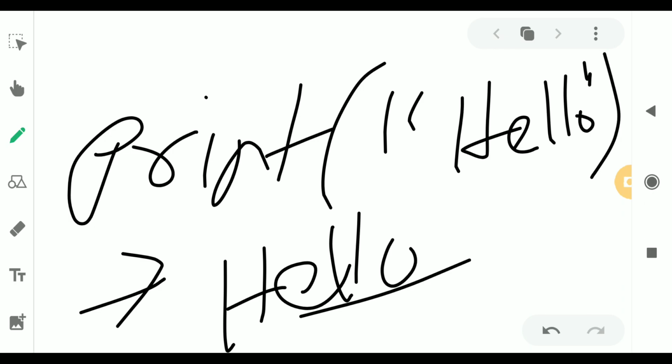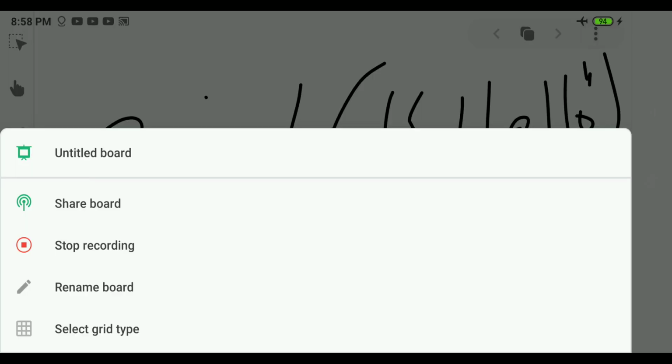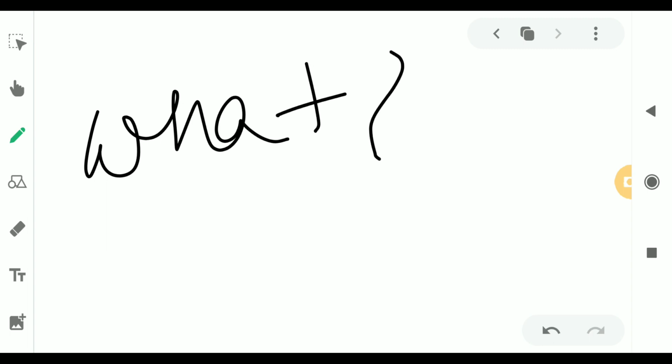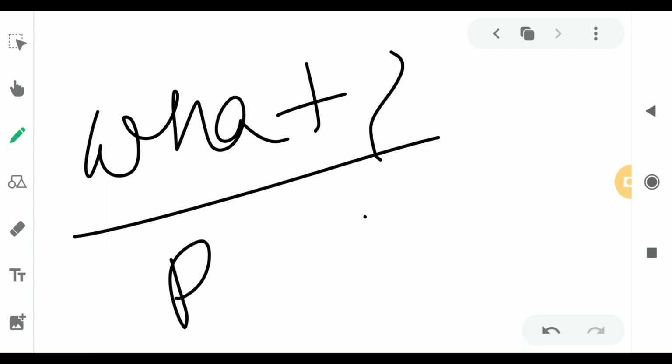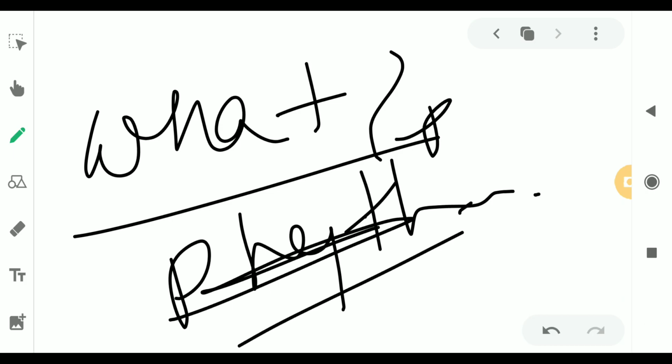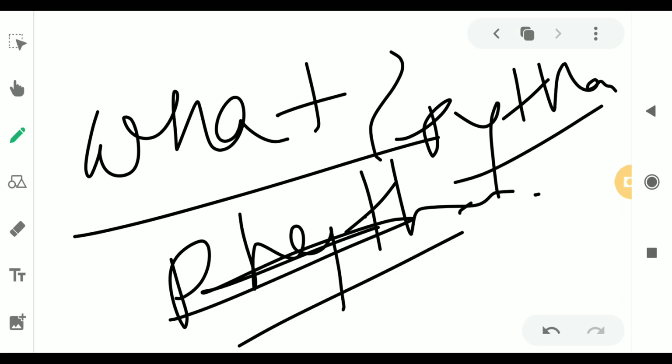So next is, what does Python do? What is Python actually? Yes, it is the right spelling. Python can be used on a server to create web applications.